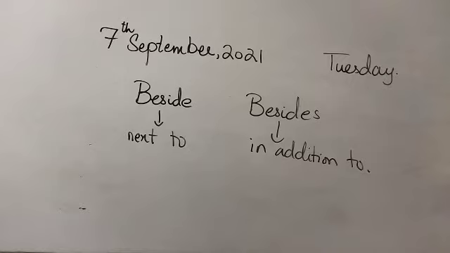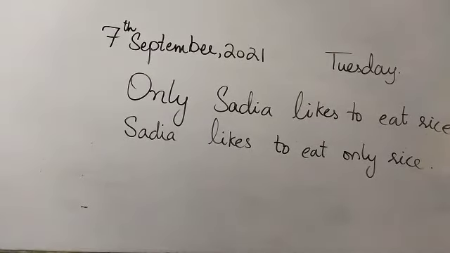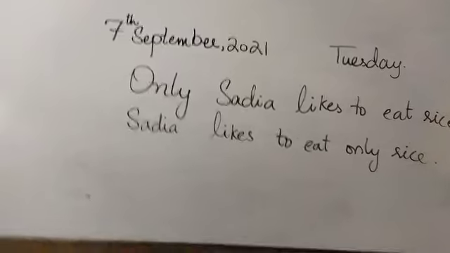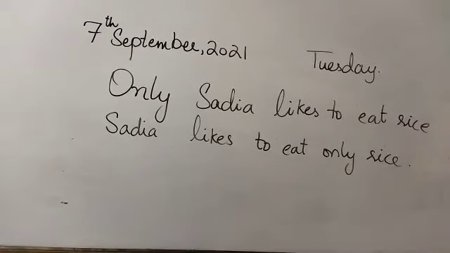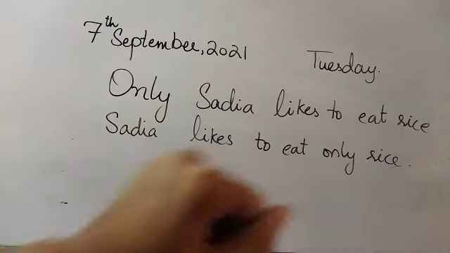It was about the position of an adverb in a sentence and how it changes the meaning of a sentence. ठीक है. Look at these two sentences. Only Sadia likes to eat rice. सिर्फ सादिया को चावल खाने पसंद है. And in the second sentence, Sadia likes to eat only rice. सादिया को सिर्फ चावल पसंद है. So you see, I have just changed the position of this word only, which is an adverb, and in the first sentence I have used it in the beginning. In the second sentence, it is just before the word rice.